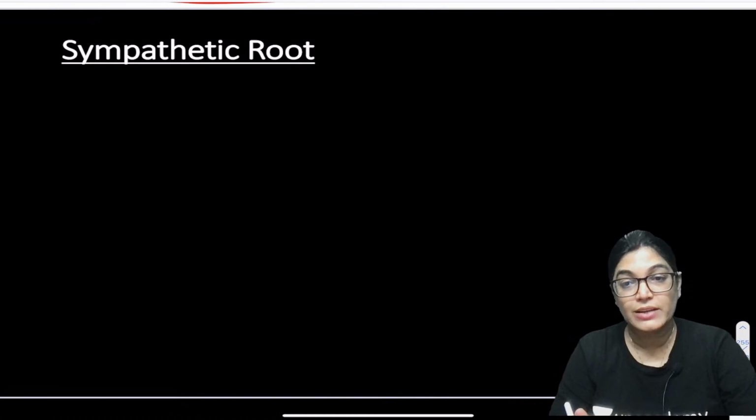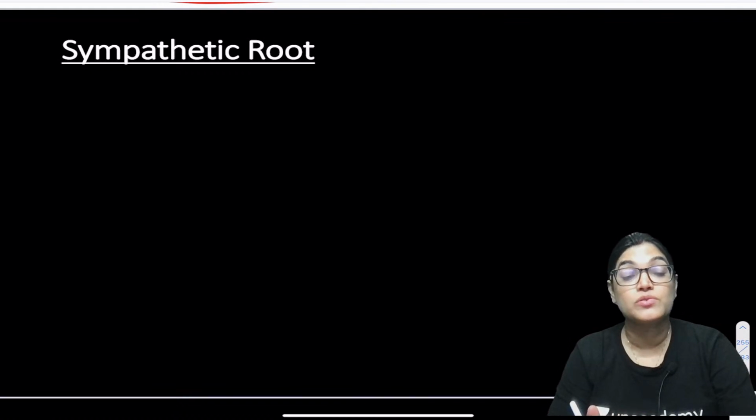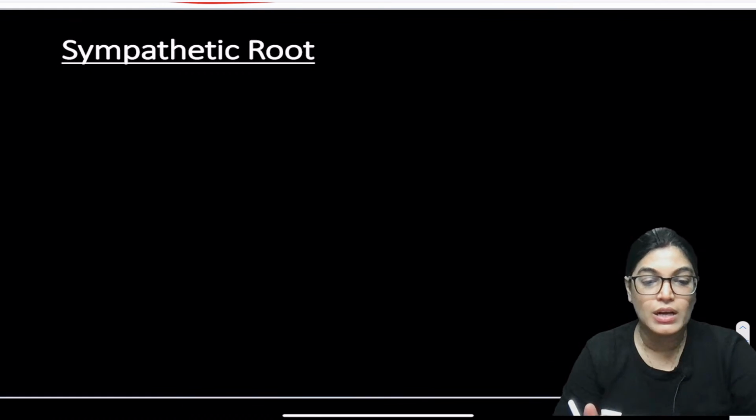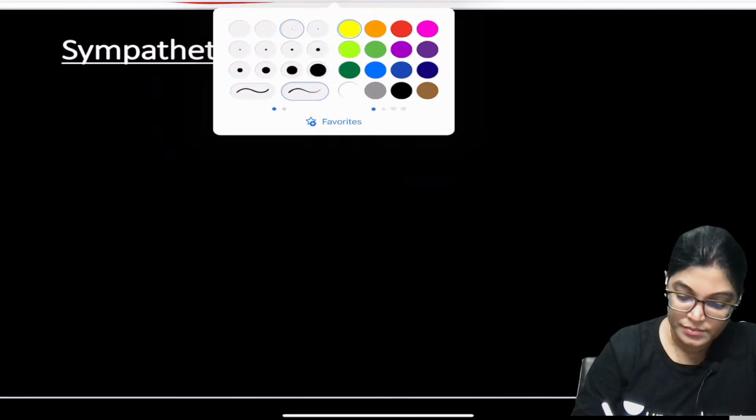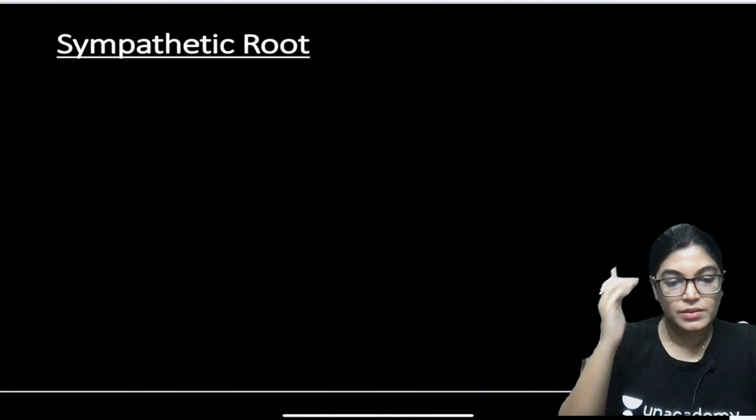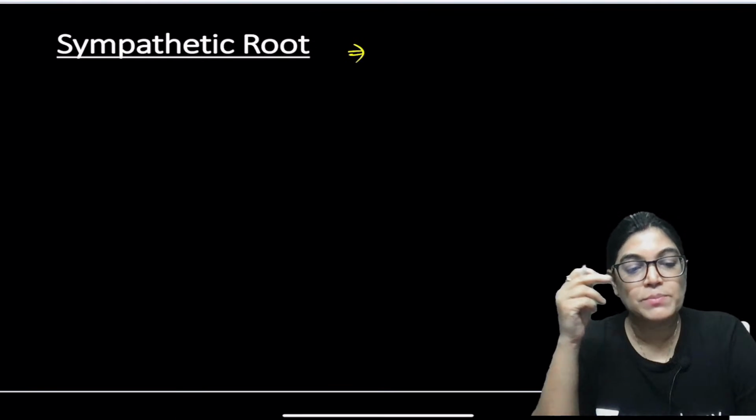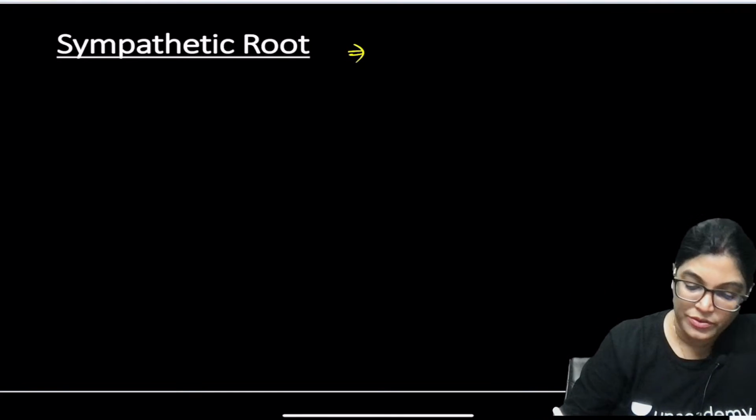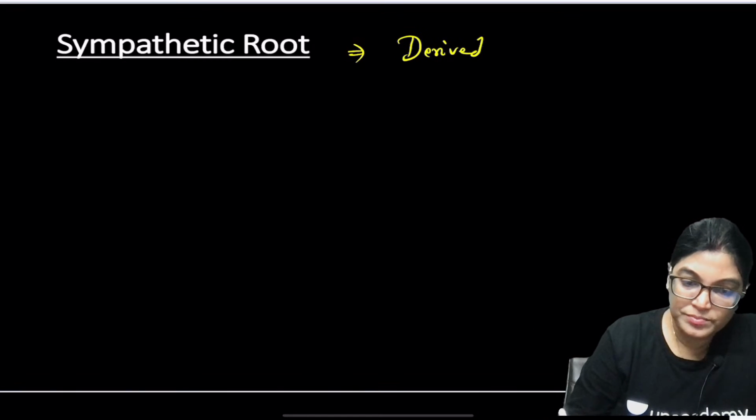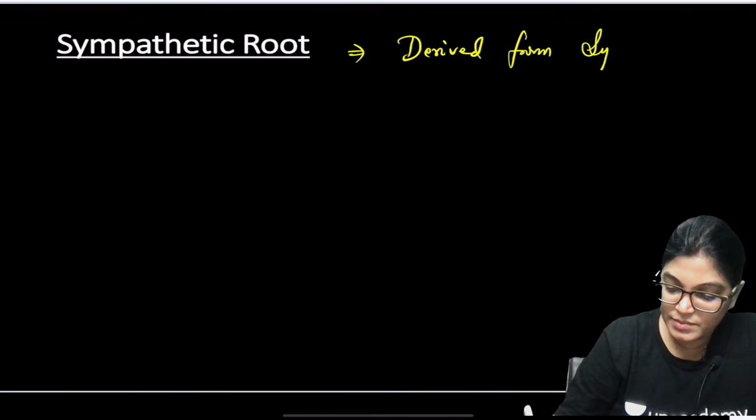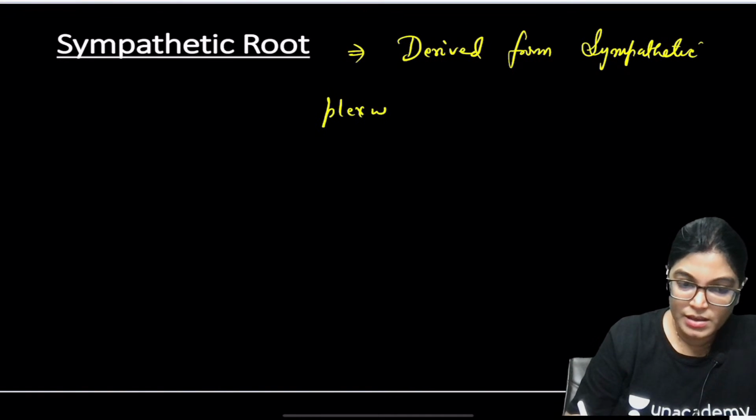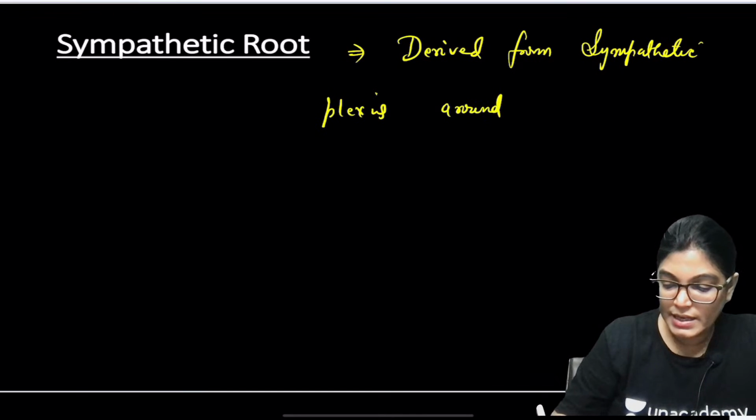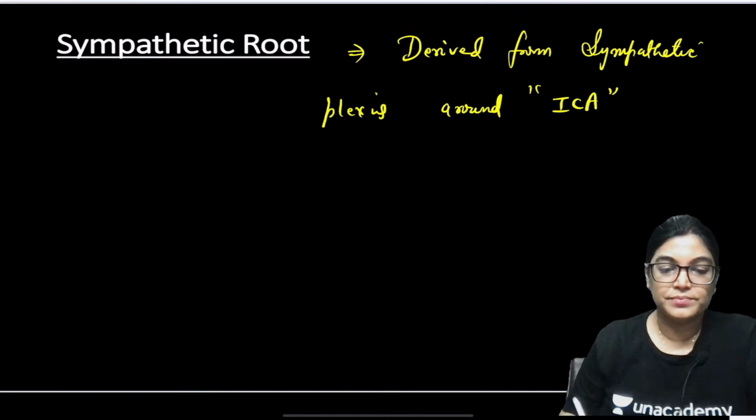In brief, I would like to tell you about the sympathetic and the sensory roots, the nerves traversing through the pterygopalatine ganglion. First, the sympathetic root. It is derived from the sympathetic plexus around the internal carotid artery.